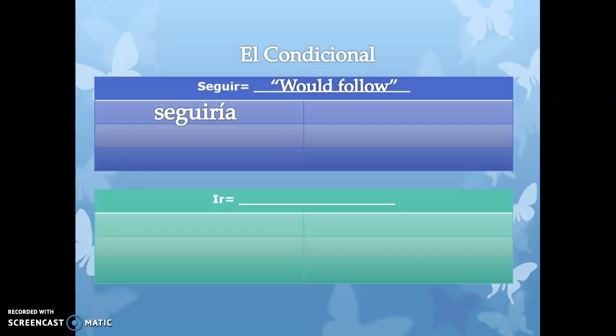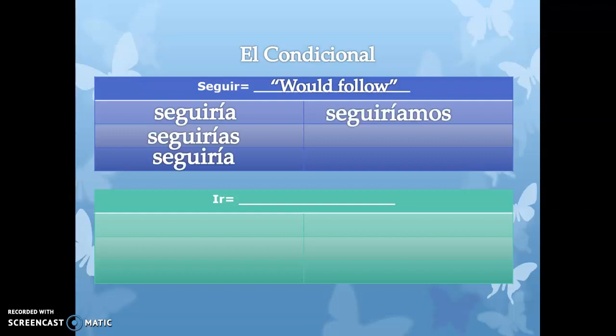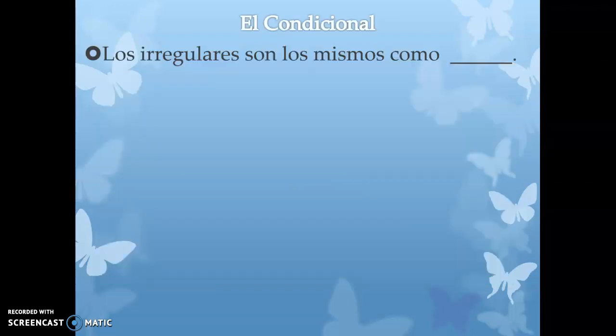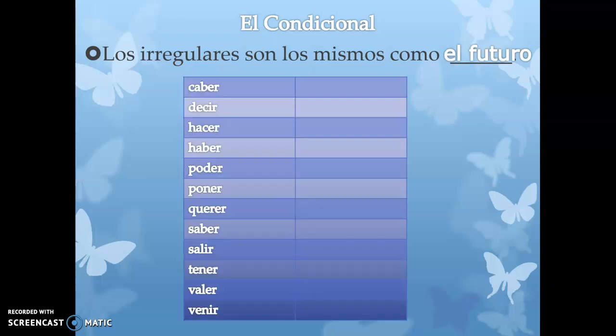So seguir would follow: seguiría, seguirías, seguiría, seguiríamos, seguiríais, seguirían. So you just leave the verb, put the ending at the end. Ir would go in the conditional: iría, irías, iría, iríamos, iríais, irían. So pretty simple. No stem changers, but we do have the same irregulars as the future tense.